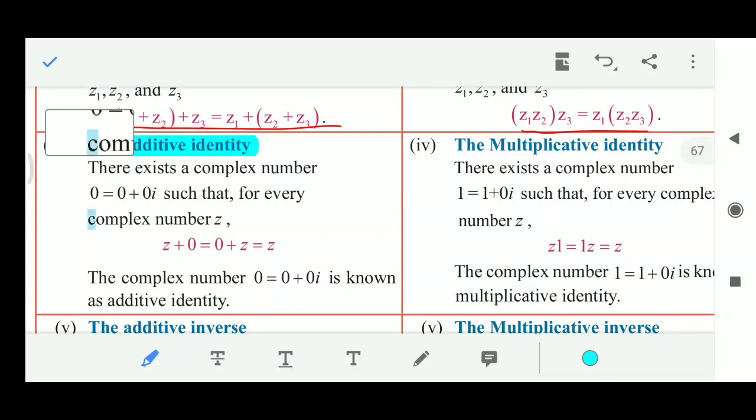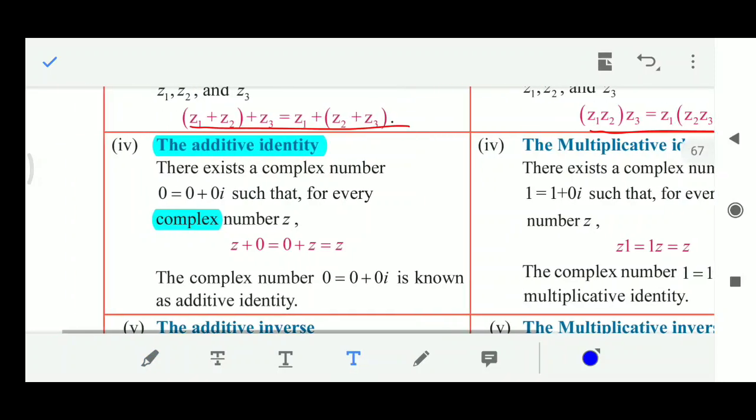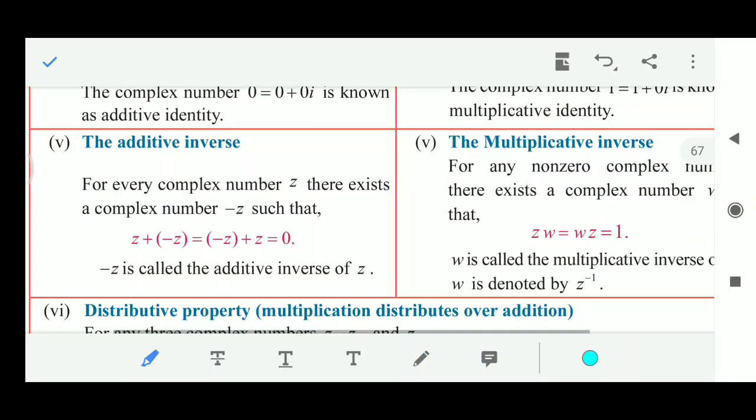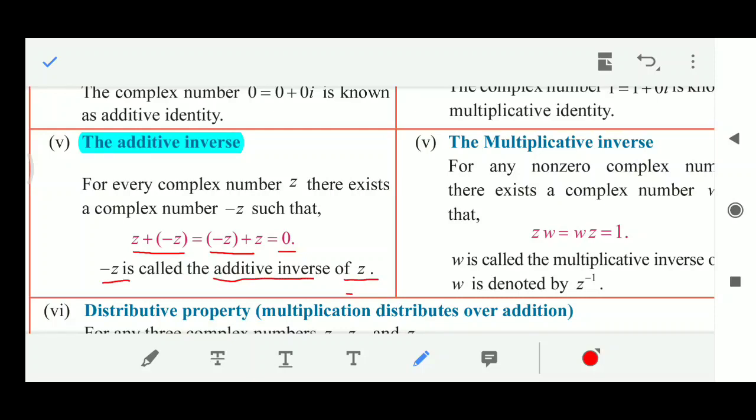Next comes the additive identity. Here the additive identity is the 0, which in the complex number form is 0 plus 0i. Here z plus 0 or 0 plus z gives z. So 0 is the additive identity. For multiplicative identity, z into 1 or 1 into z gives z. So 1 can be written as 1 plus 0i. So that is the multiplicative identity. For additive inverse, for every complex number z, there exists an additive inverse which is minus z. z plus minus z is equal to minus z plus z equal to 0. So minus z is called the additive inverse of z.